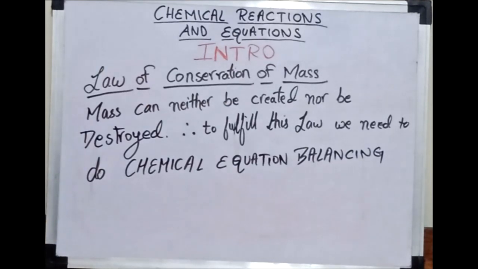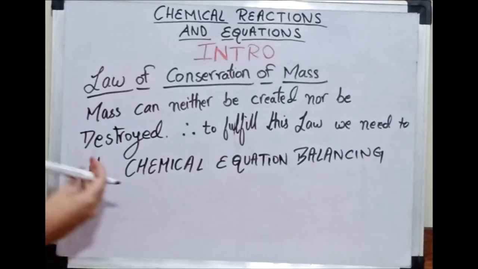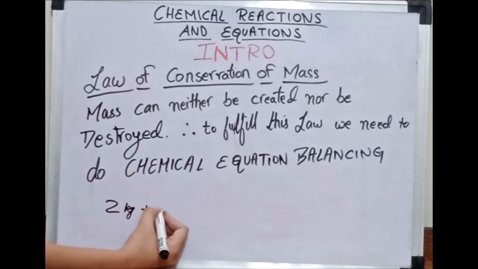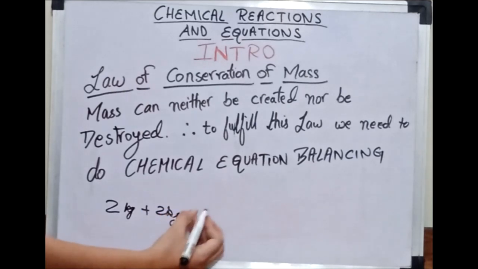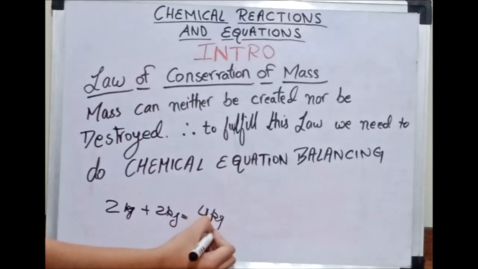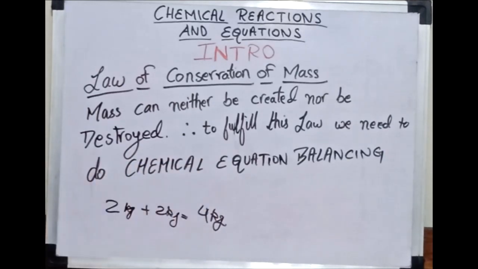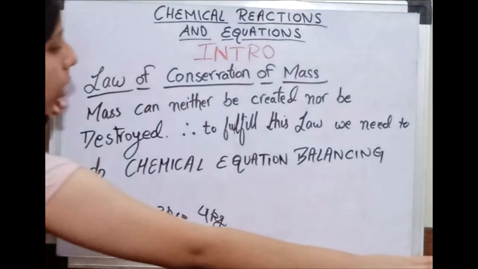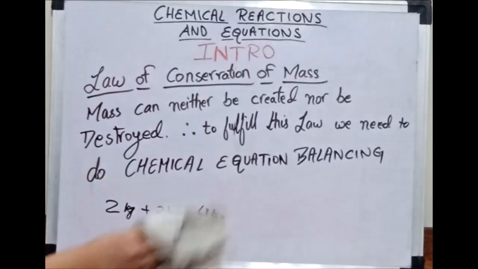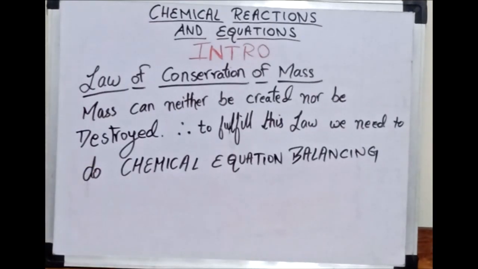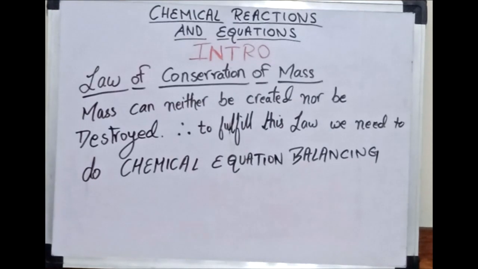For example, 2 kg plus 2 kg will be 4 kg only, right? It cannot be created. Suddenly 6 cannot come here, nor can it be destroyed. Mass can neither be created nor be destroyed.